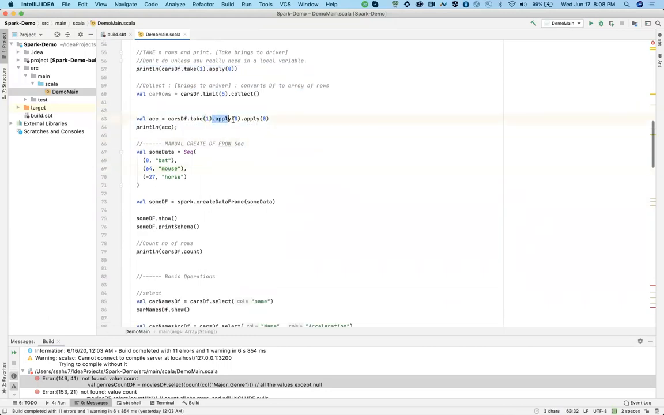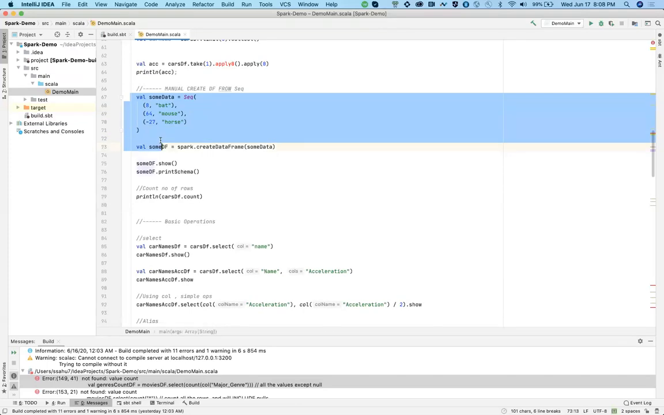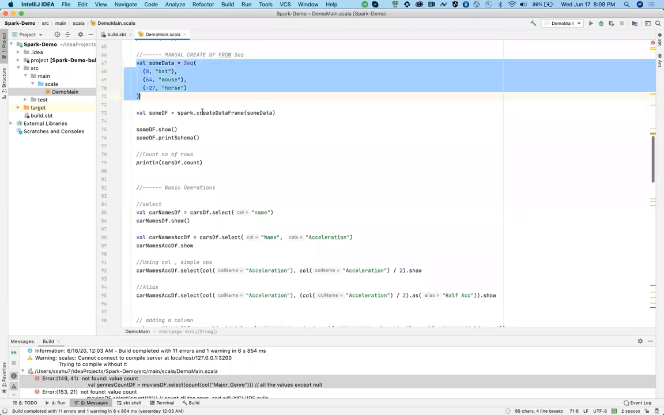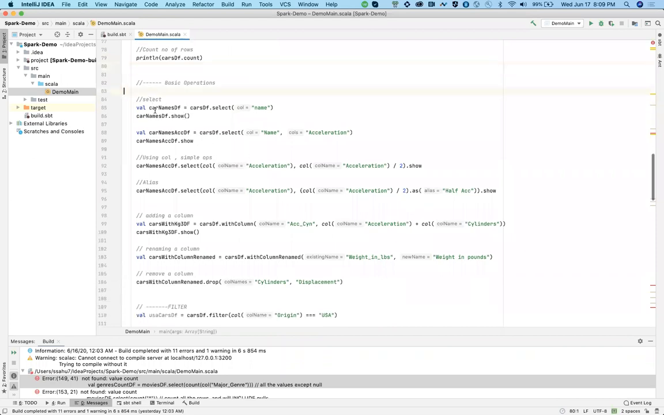Apply is a Scala syntax where you access a particular element of an array, similar to any normal array in any programming language, right? So basically accessing the element by the index. That's it. Then we can create data frames manually also by hard coding the values over here. Now to see how many rows are present in the data frame, we can use the count function over it. And these are basically basic operations such as select.